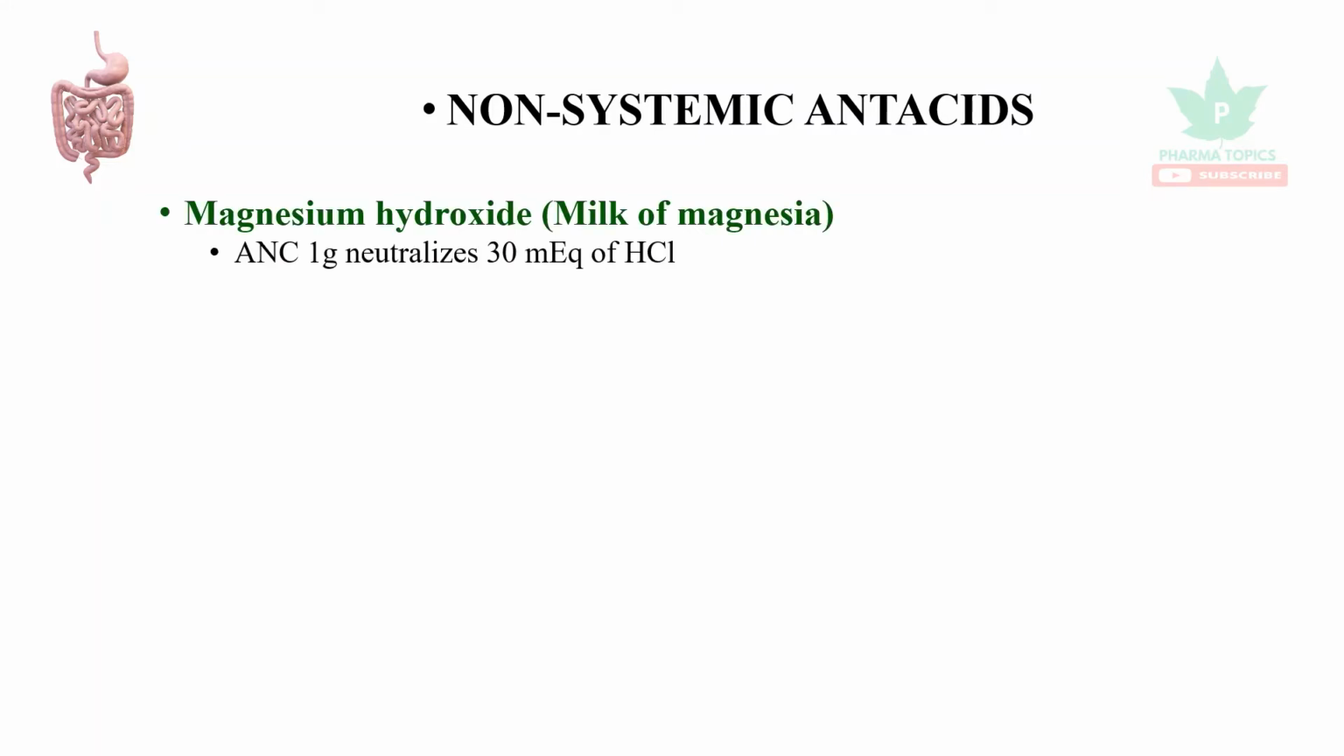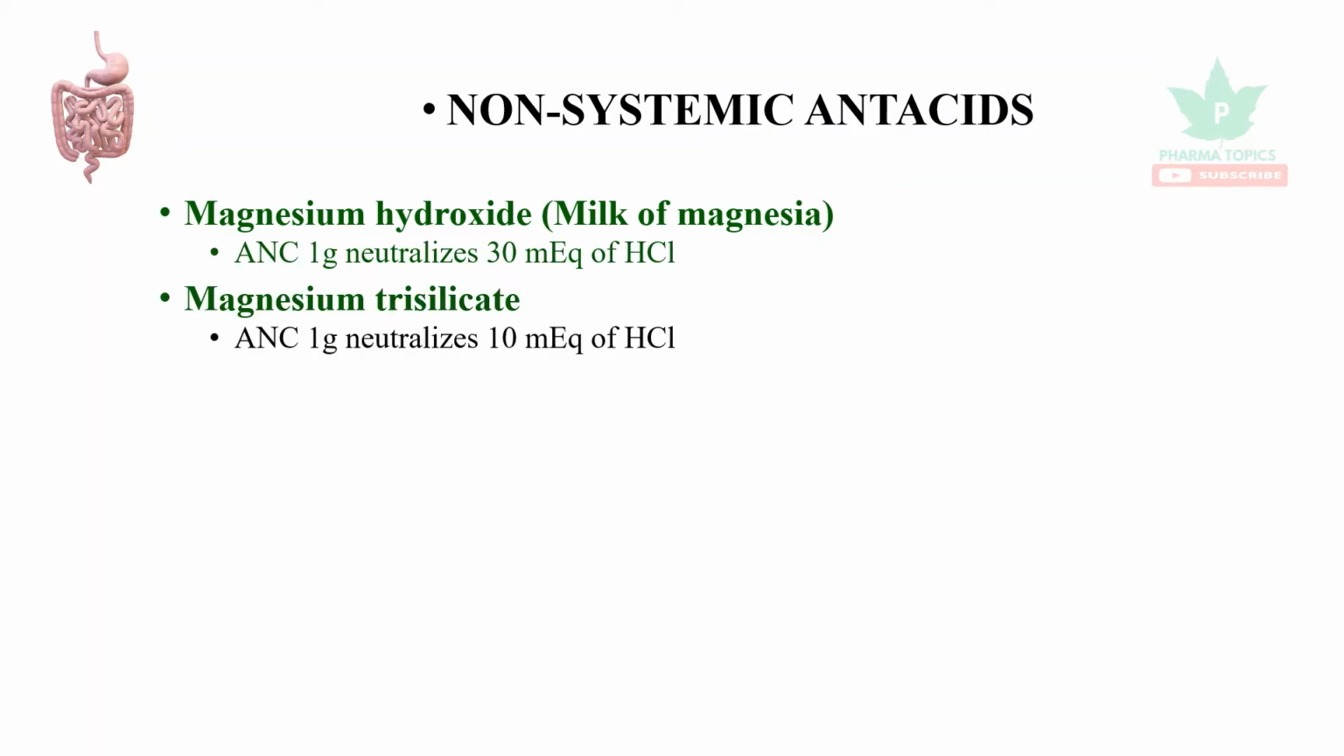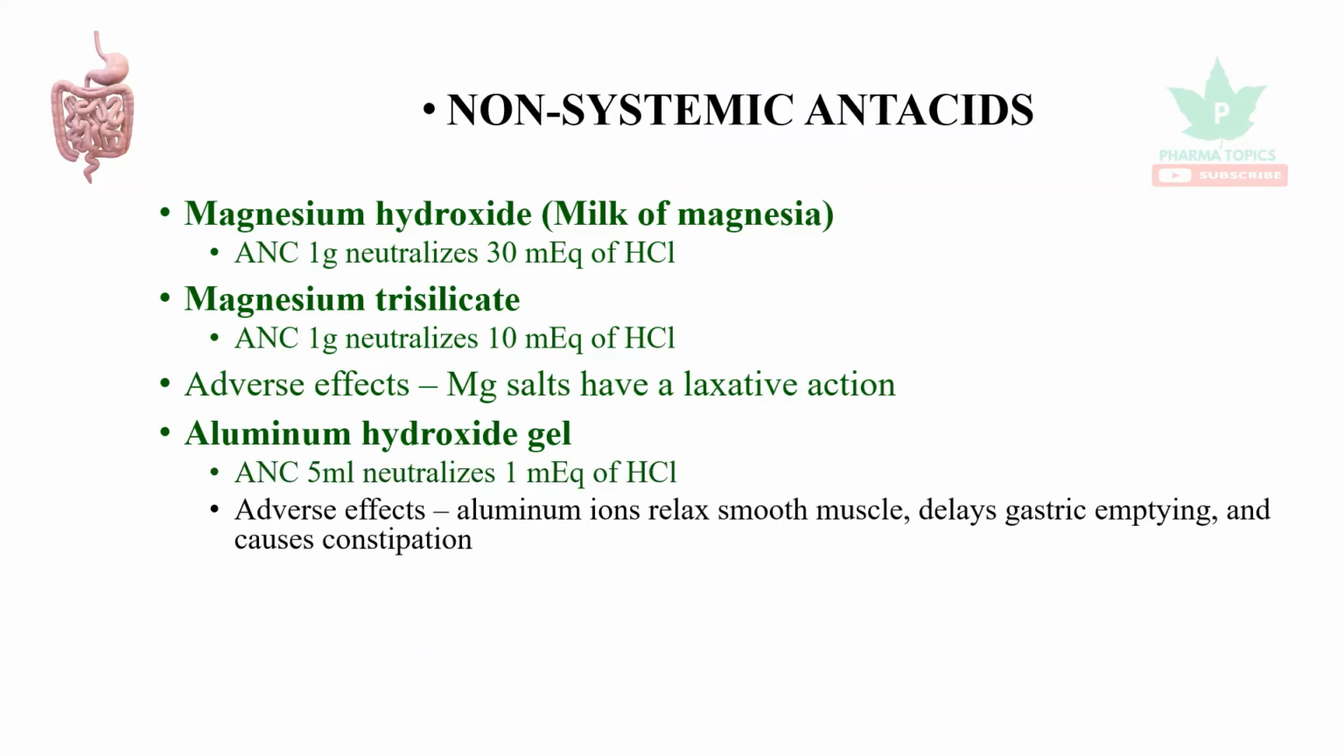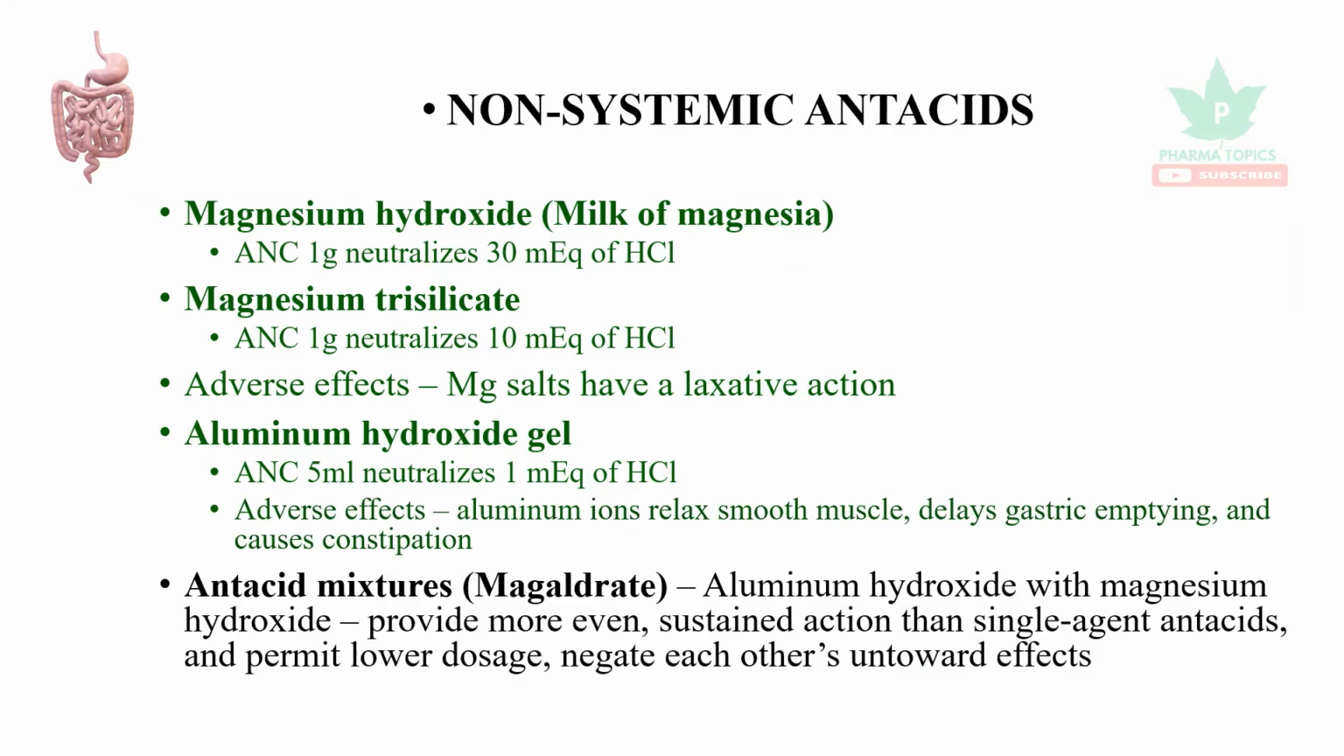In case of non-systemic antacids, the first one is magnesium hydroxide, also called milk of magnesia. For acid neutralizing capacity, 1 gram of magnesium hydroxide neutralizes 30 milliequivalents of HCl. Magnesium trisilicate, its ANC, 1 gram neutralizes 10 milliequivalents of HCl. The adverse effects, magnesium salts have a laxative action. Aluminum hydroxide gel, its ANC, 5 ml neutralizes 1 milliequivalent of HCl. The adverse effects, aluminum ions relax the smooth muscle, delay the gastric emptying, and that may lead to constipation.